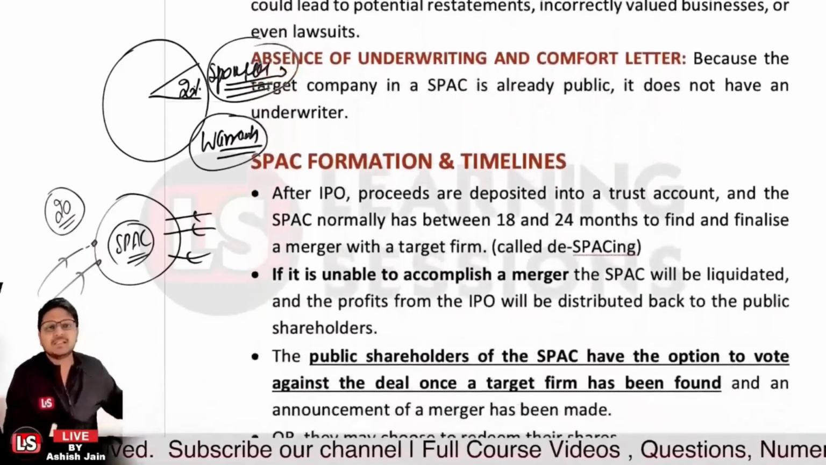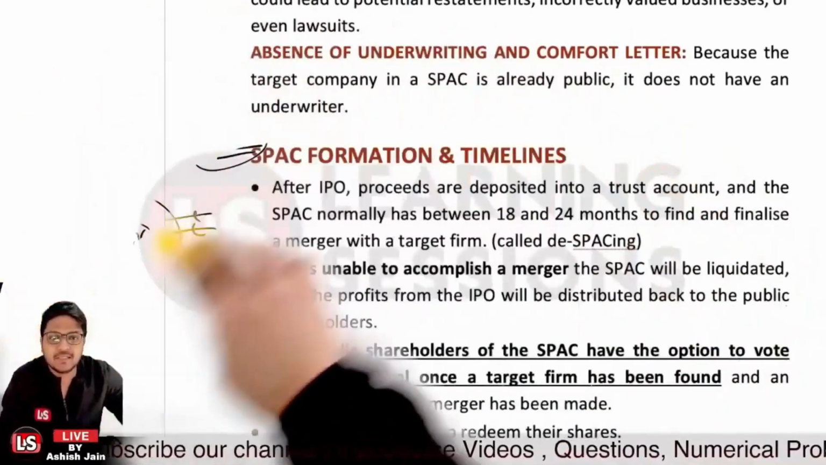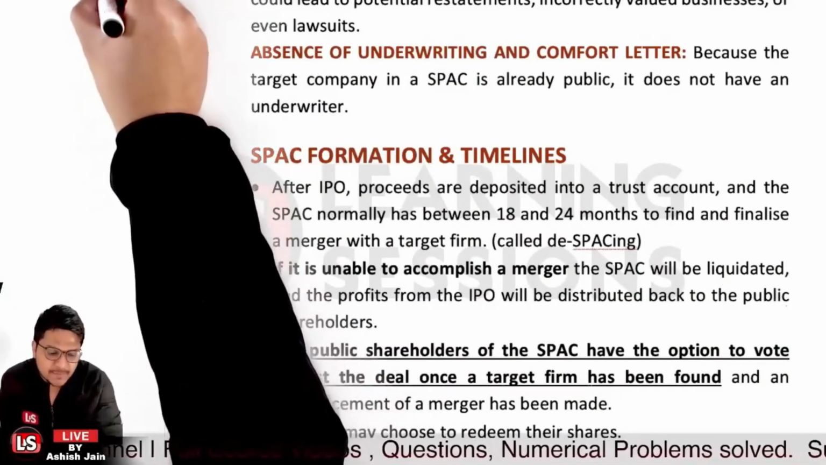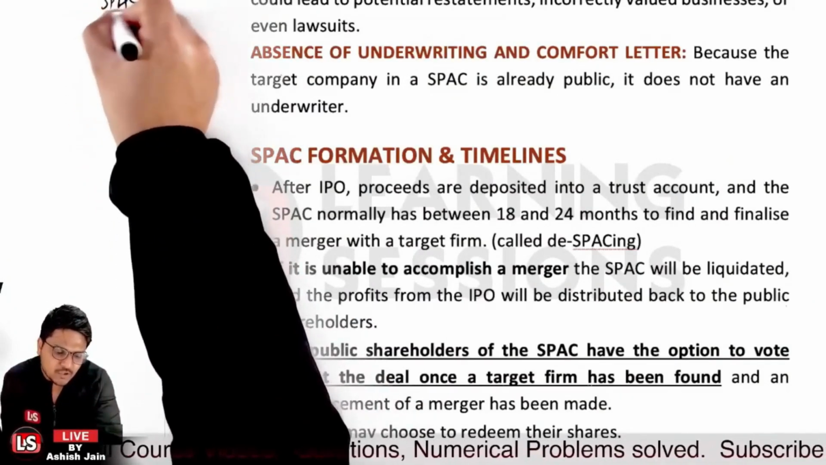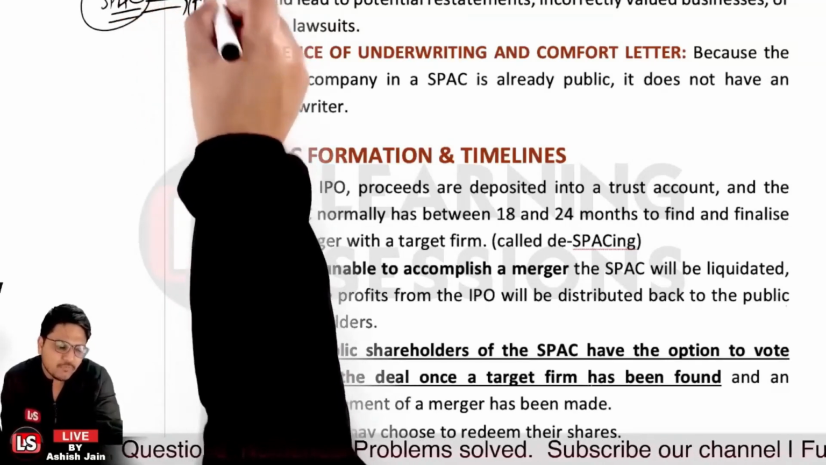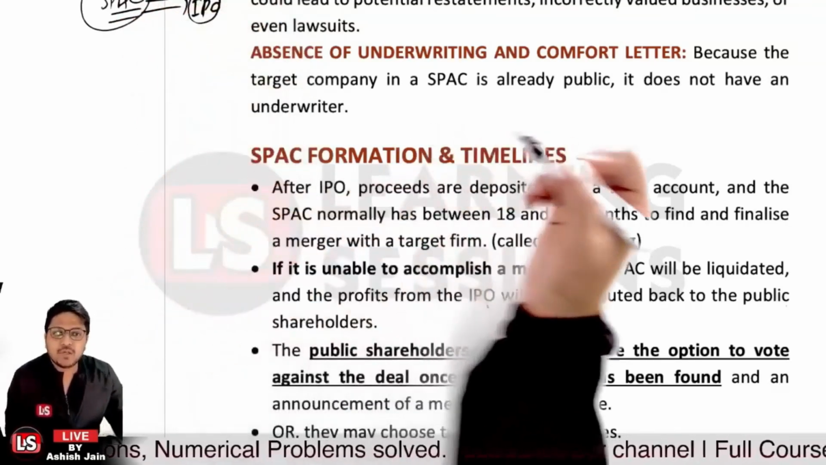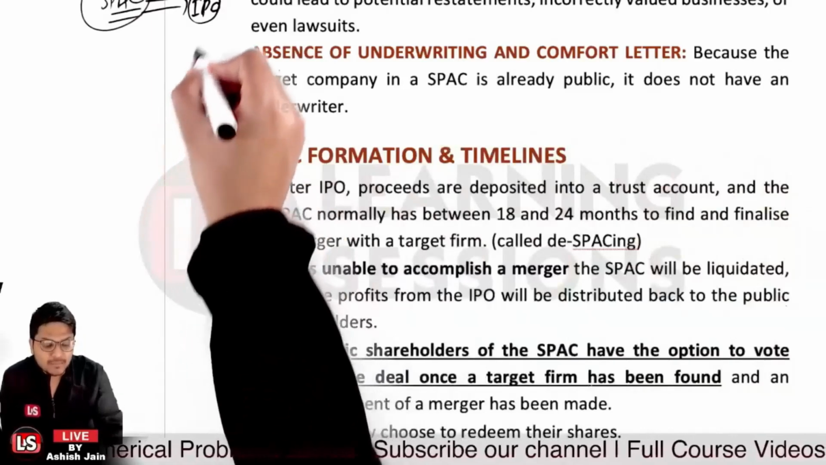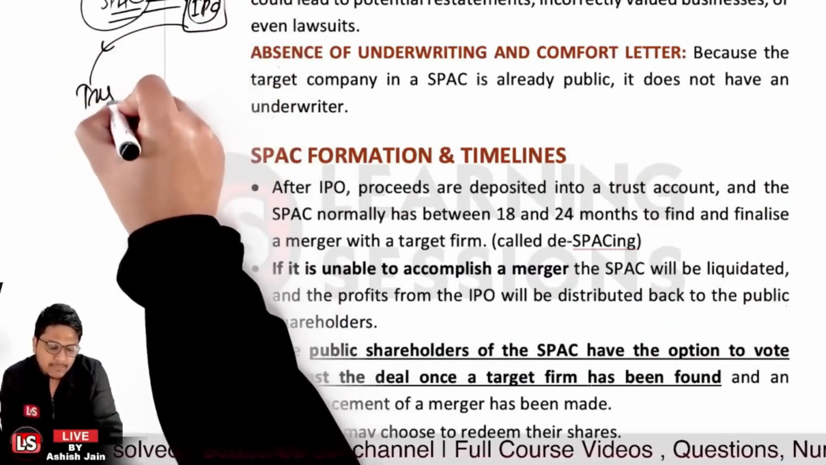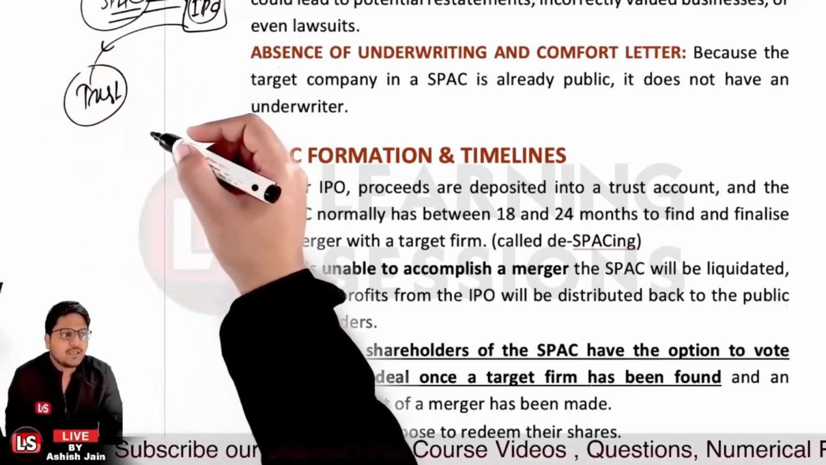Now let's consider the SPAC formation and the timelines related to it. After the IPO, let's say a SPAC, a special purpose acquisition company, is formed, and further they issue the IPO, that is the initial public offering, right? Whatsoever the proceeds of the IPO, those are to be kept where? Those are to be kept in a trust account.